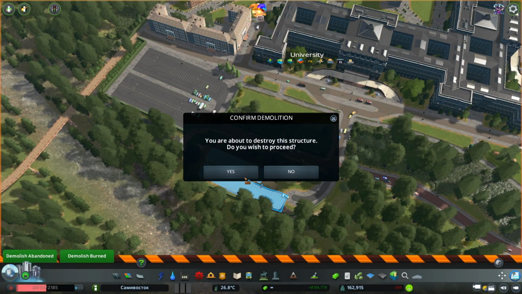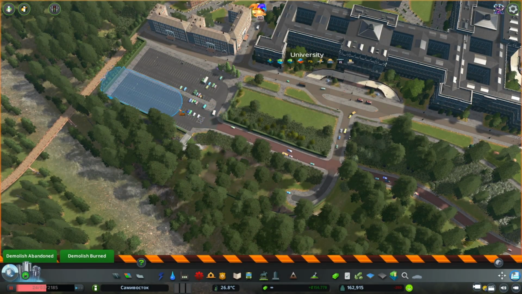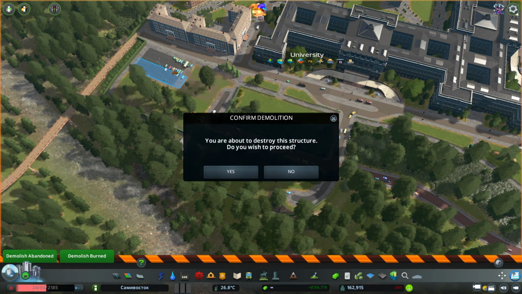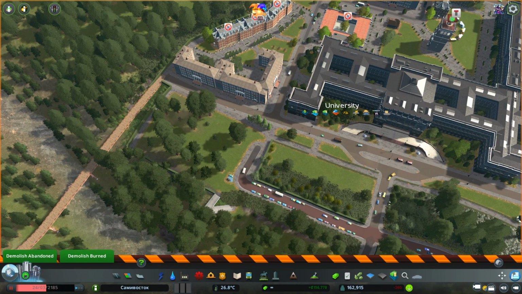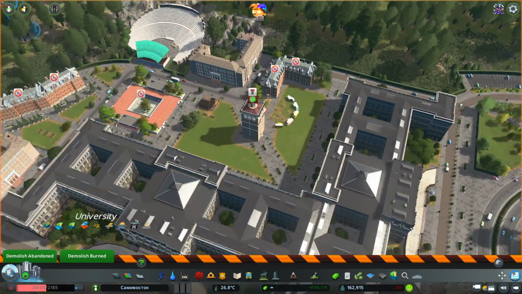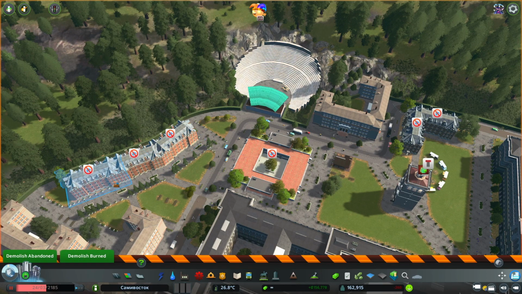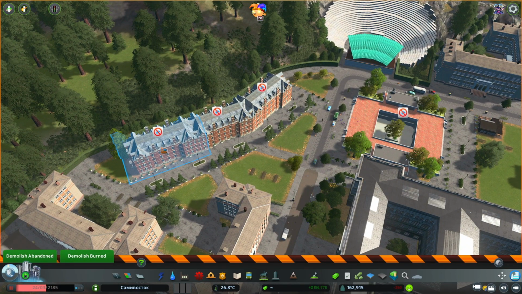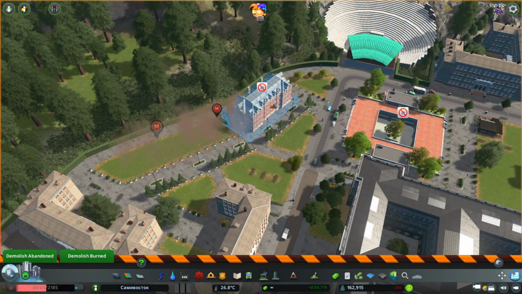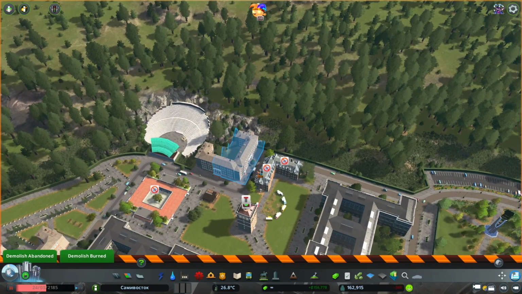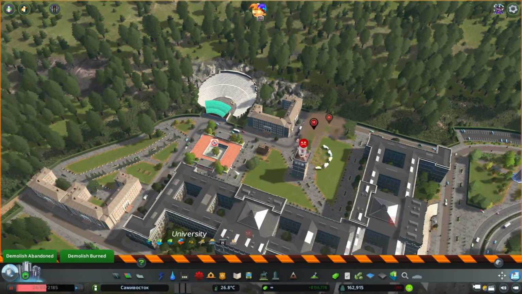We'll get rid of all of these. These will be apartments through here. This one, I'm thinking I might turn into just a park area, because it's right in front of this school there. But these parking lots here, I'll just leave those there. Unfortunately, I couldn't convert these buildings for some reason. So even though I would like to leave them because they're like a historical building, I am going to demolish them. Sorry. And also these ones as well, since they are the same one.